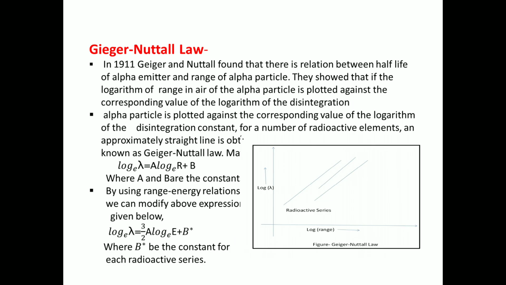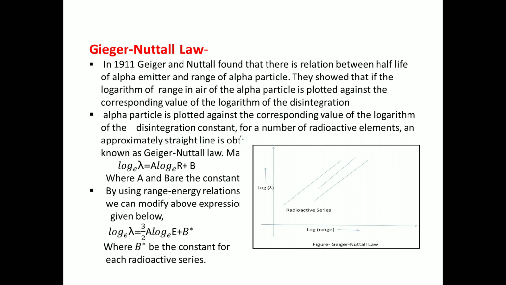Now our last topic is the Geiger-Nuttall law. Now in 1911, Geiger and Nuttall found that there is a relationship between the half-life of an alpha emitter and the range of the alpha particle. Okay, now everyone knows what is alpha, what is the half-life of a radioactive nucleus. Half-life of a nucleus is nothing but the time taken by the radioactive element to become half of its original value.